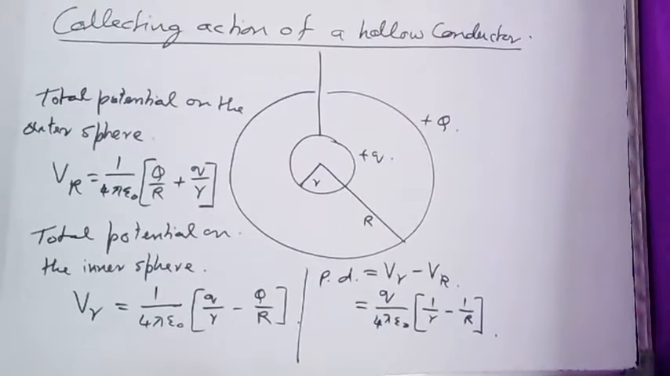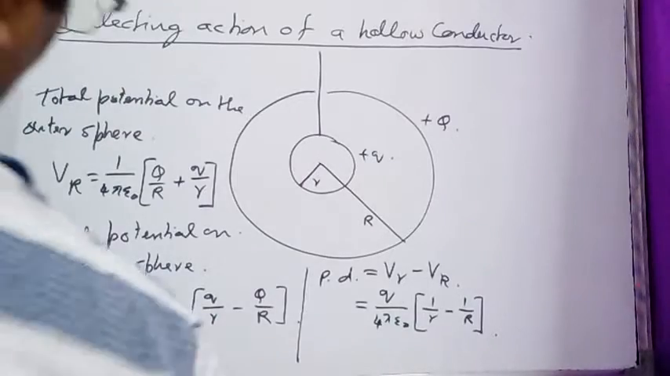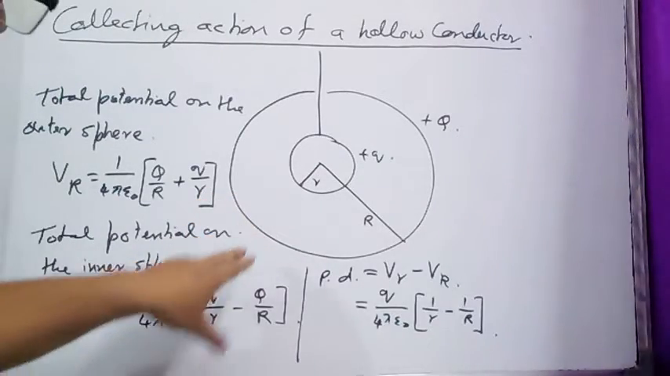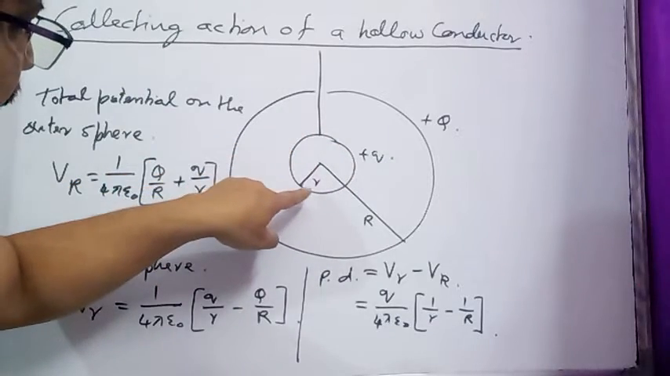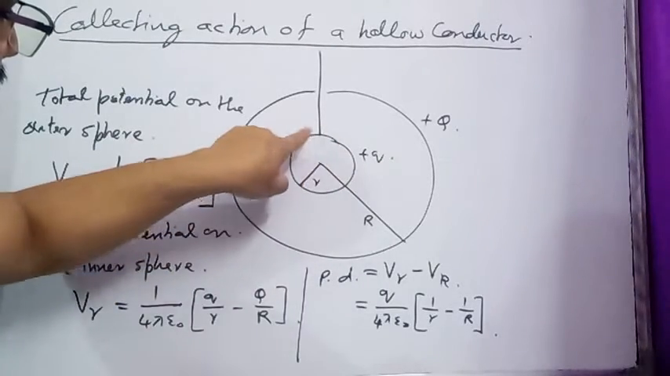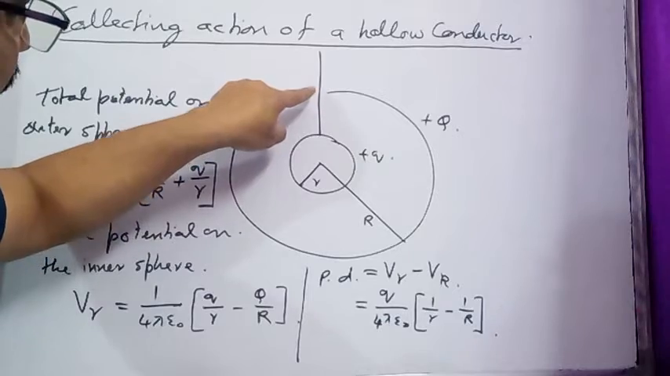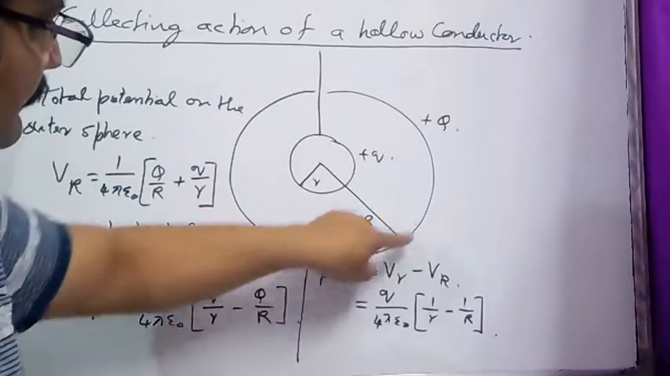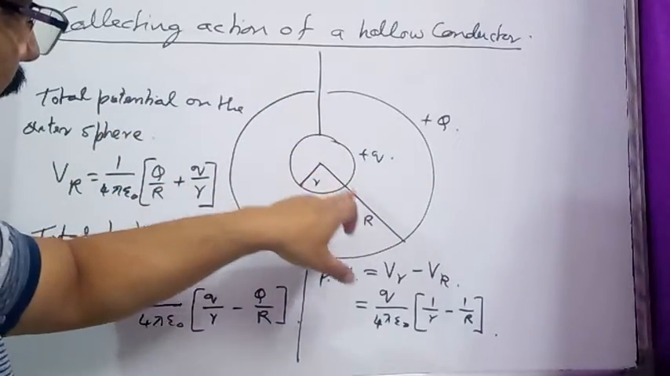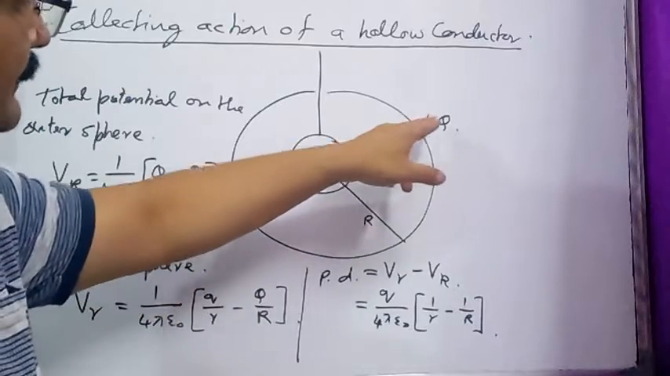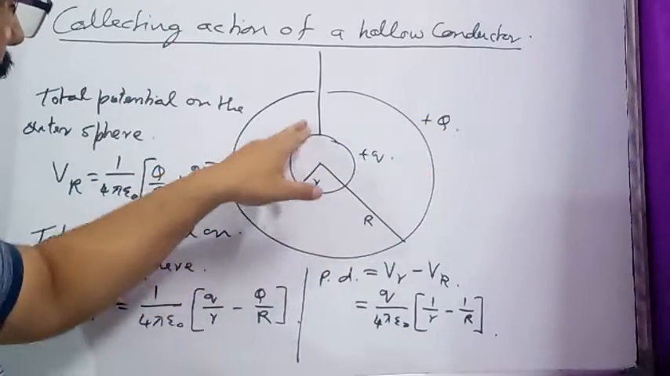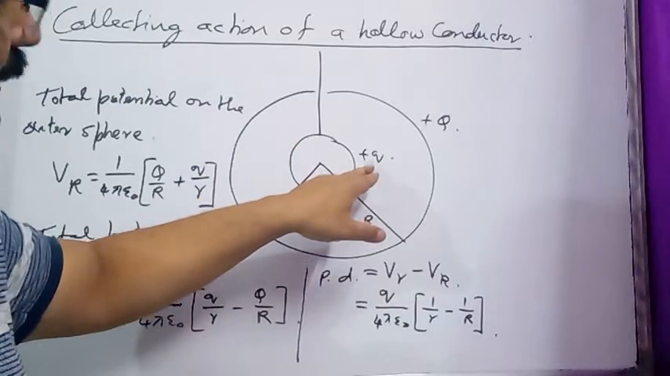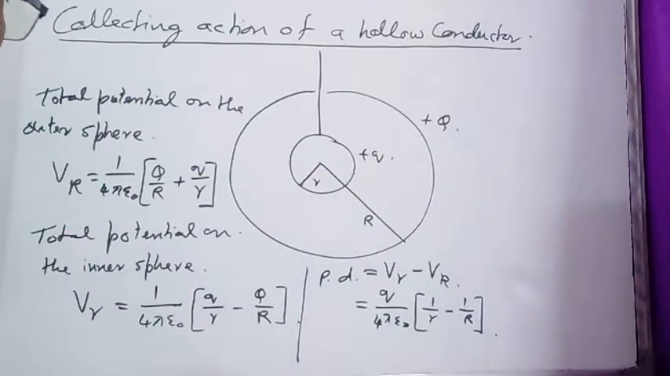You should see what is the collecting action of a hollow conductor. Suppose there are two conductors in the spherical form. A smaller spherical conductor is with radius small r inside, the larger conducting sphere surrounding the smaller sphere with radius capital R, and amount of charge on the larger sphere is plus capital Q. Amount of charge on the smaller sphere is plus small q.